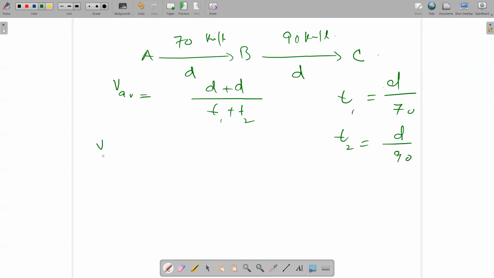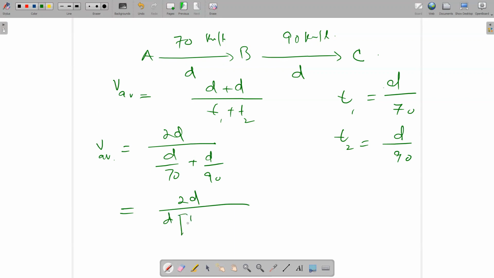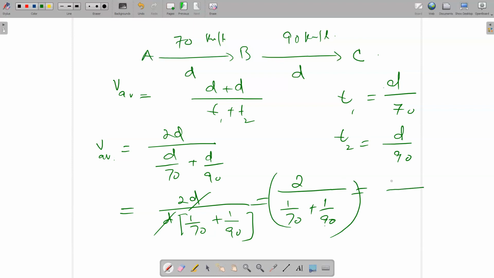Putting in these values: 2D over D over 70 plus D over 90. Here D is common, so 2D over D times 1 over 70 plus 1 over 90. This D will cancel with this D. The answer will be 2 over 1 over 70 plus 1 over 90. You can solve this with a calculator, and this is your average speed.